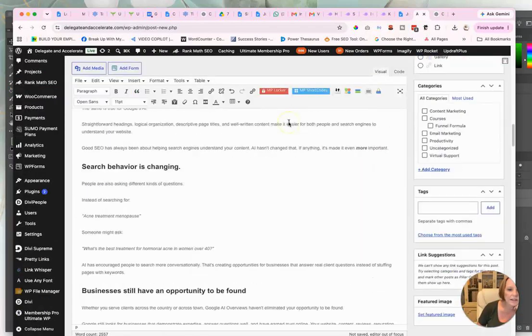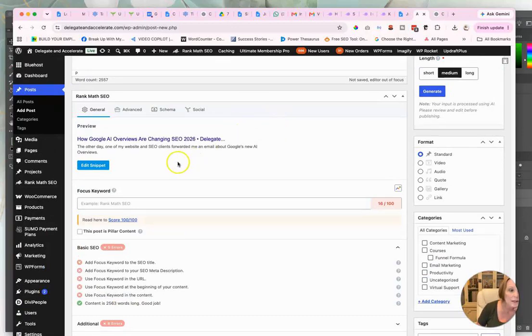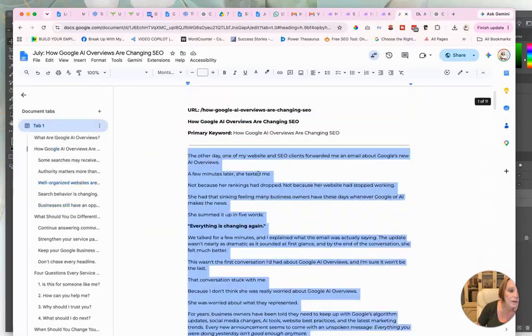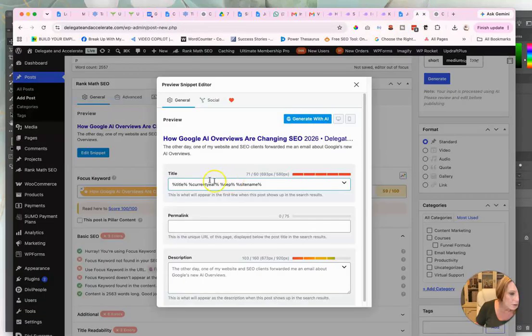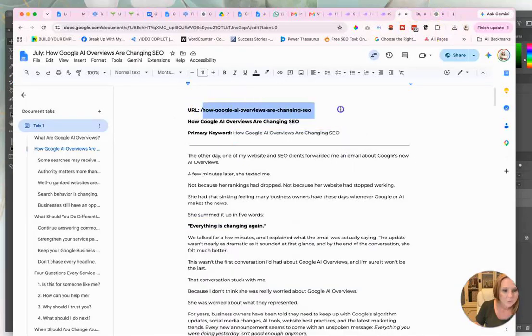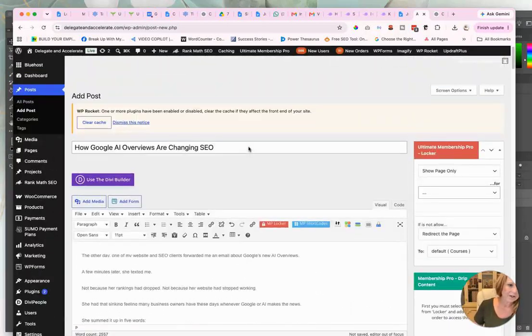First thing I need to do is in Rank Math, which I prefer over Yoast SEO, is I need to edit the snippet, the keyword. I put the keyword over here just so I would know it easily. Primary keyword. This is title, year, day. I don't need all that. I just need title and the site name. This is stuff I already decide before I ever hit publish. Like I do a lot of this in Google Docs.